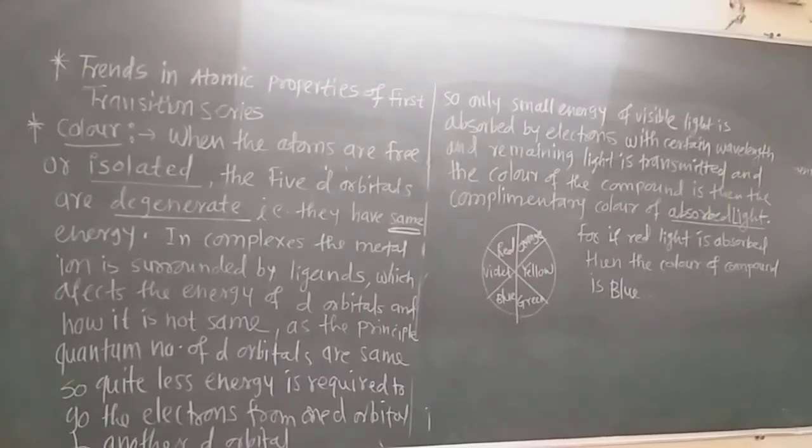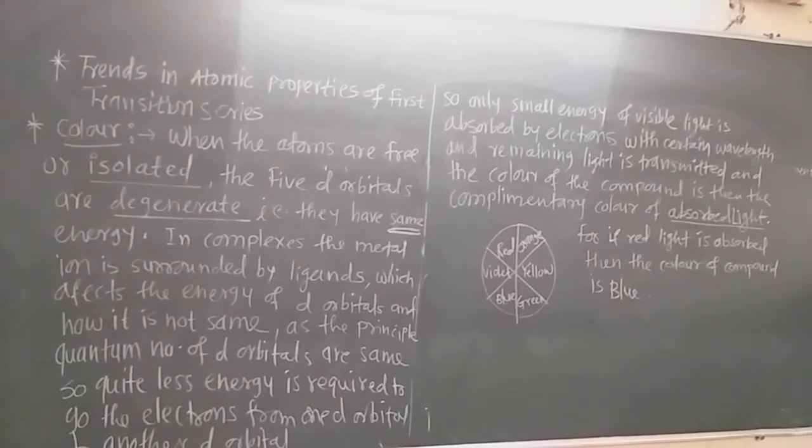Now see here how the visible light is absorbed by the electrons which are present in the d orbital, that is, the unpaired electron. Now, as the d orbitals of these transition elements have the same principal quantum number, that means all the 5 d orbitals in the d subshell have the same value of principal quantum number.